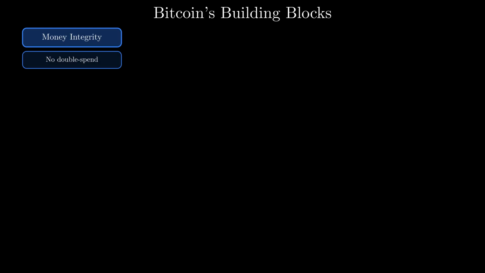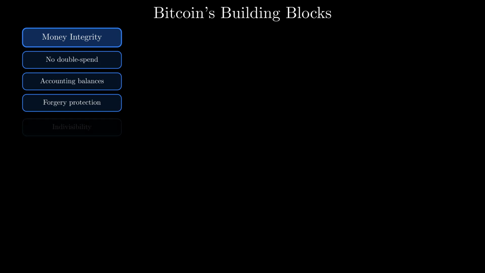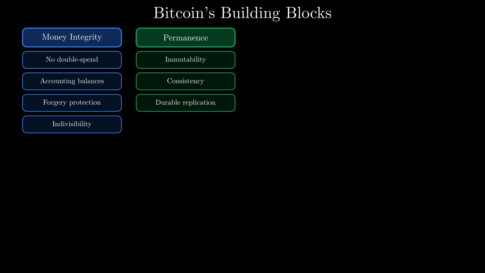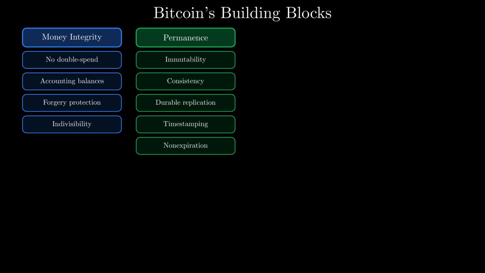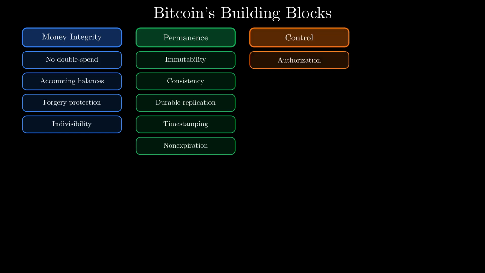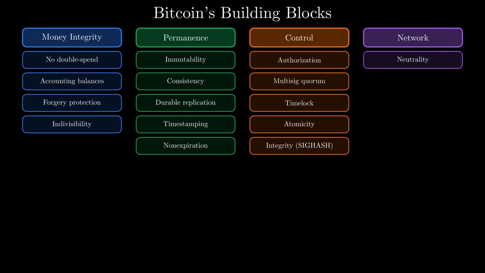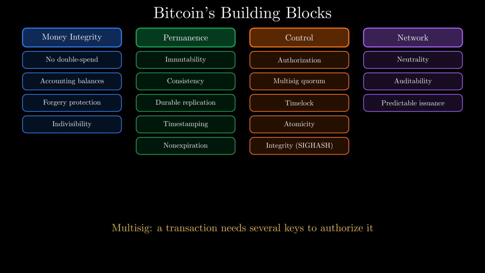So what exactly are these building blocks? Let's lay them out in 4 groups. First, money integrity: no double spend, accounting that always balances, forgery protections through signatures and indivisible outputs. Second, permanence: immutability, consistency, durable replication across thousands of nodes, secure timestamping, and non-expiration. Third, control: authorizations through signatures, quorum of control through multisig, timelocks that delay spending, atomicity and integrity through SIGHASH flags. Fourth, network properties: neutrality, auditability, and predictable issuance.